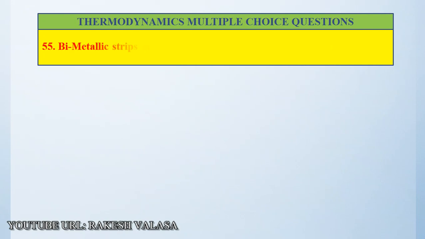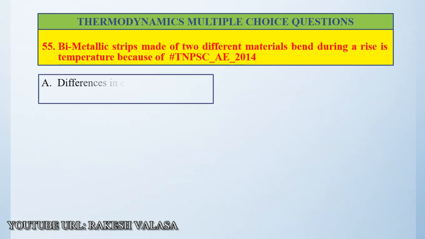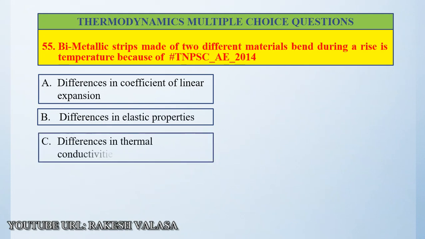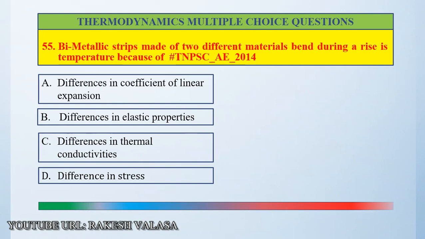Question number 55. Bimetallic strips made of two different materials bend during a rise in temperature because of: option A, differences in coefficient of linear expansion. Option B, differences in elastic properties. Option C, differences in thermal conductivities. Option D, difference in stress. The correct answer is differences in coefficient of linear expansion.